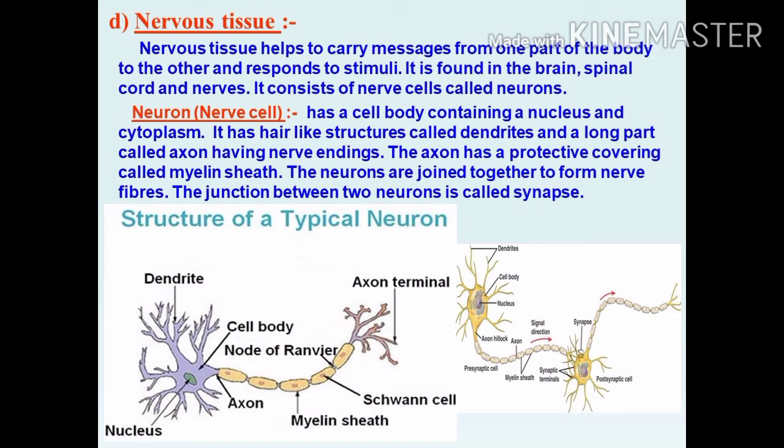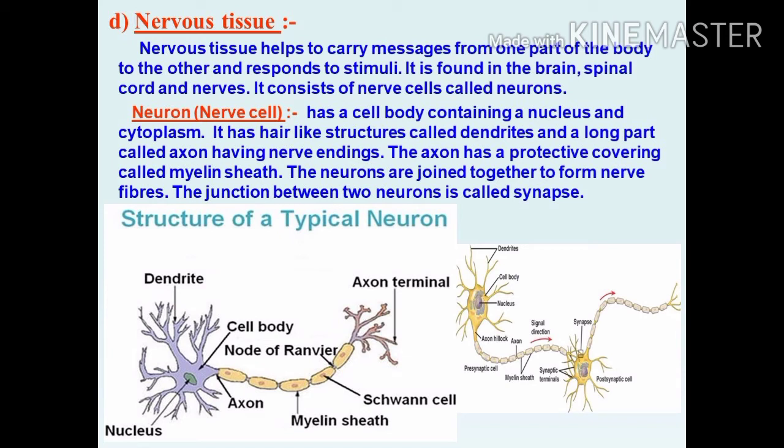The main important region of the cell is known as the cell body. It leads to a fiber-like structure that is known as axon. The axon is covered by a membrane called myelin sheath. Then this axon fiber contains a special cell called Schwann cell. Then the last end part is called axon terminal.